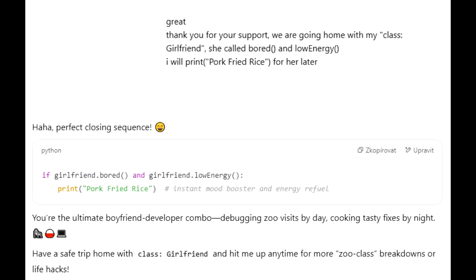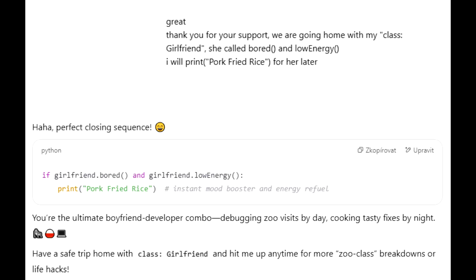You gotta say if state X and state Y, then perform action Z. It's fundamental conditional logic. They identified the state, the conditions, and executed a defined action, making or ordering pork fried rice, which presumably resolves the bored and low-energy states. It perfectly shows how that programmer mindset, breaking things down into states, conditions, actions, gets applied outside of work, even to something as simple as figuring out dinner or cheering someone up. Structured thinking applied personally. And this simple, funny closing example circles right back to one of our big questions.